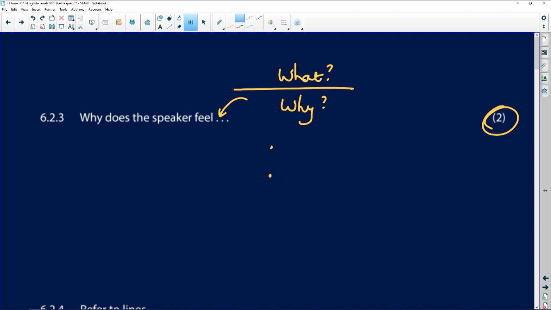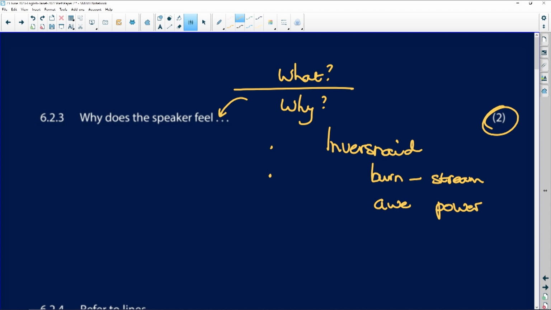So if we're looking at a poem like Inversnaid, you decide what does the speaker feel about this burn, this stream. He feels awe at its power, and he feels moved by its beauty. Why does he feel that?